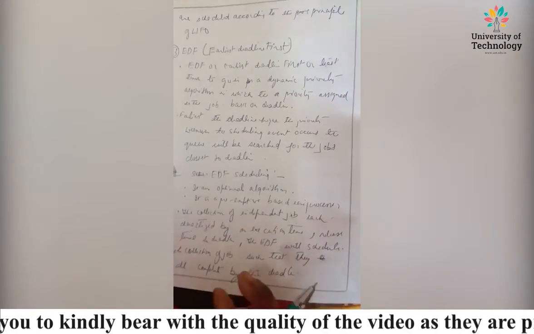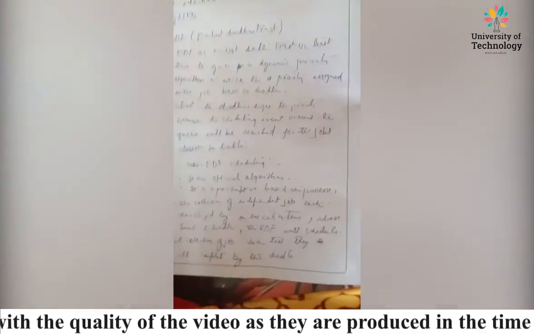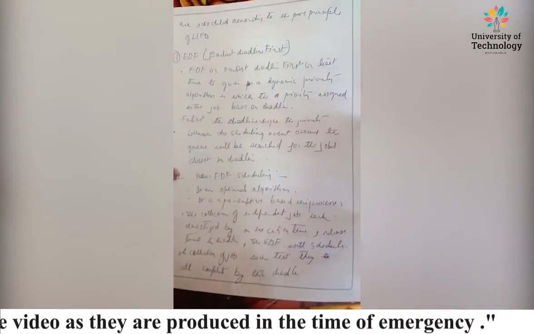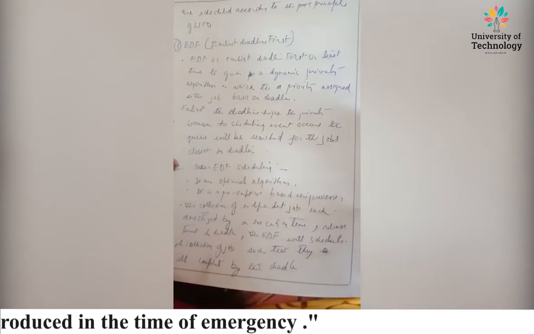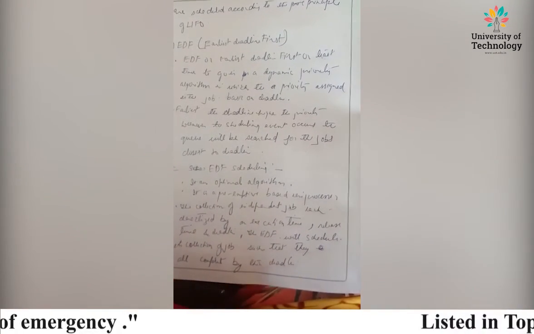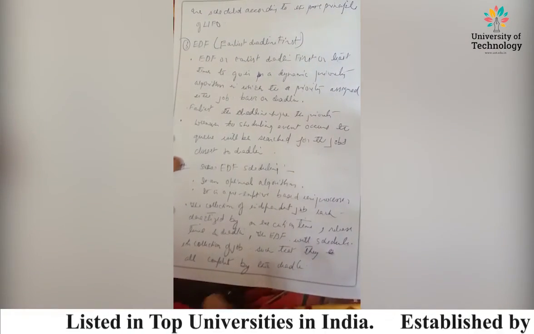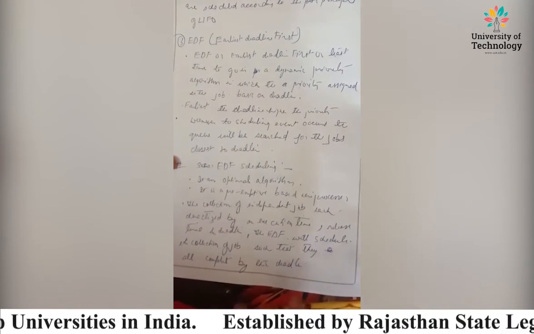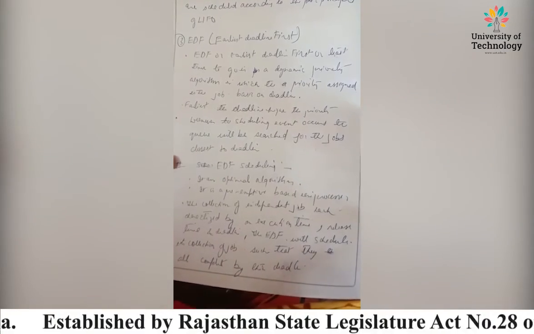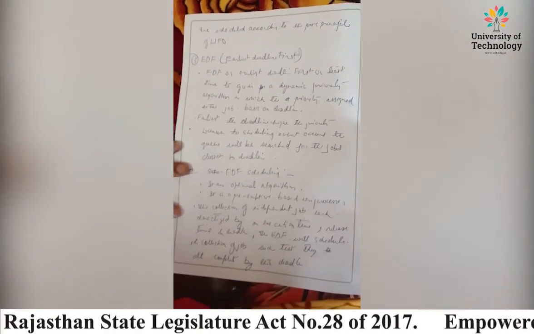Any job is characterized by these parameters. So EDF will schedule its collection of jobs on the basis of their deadline. The earliest deadline will be given the preference, or you can say that the deadline with the short time will be given preference over the deadline with a long time.